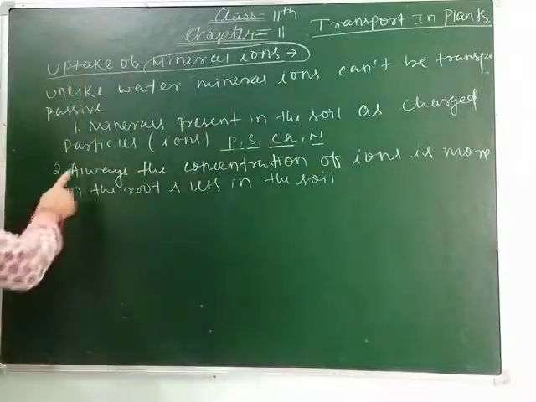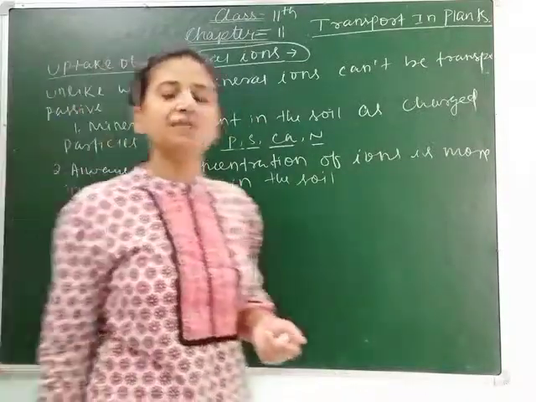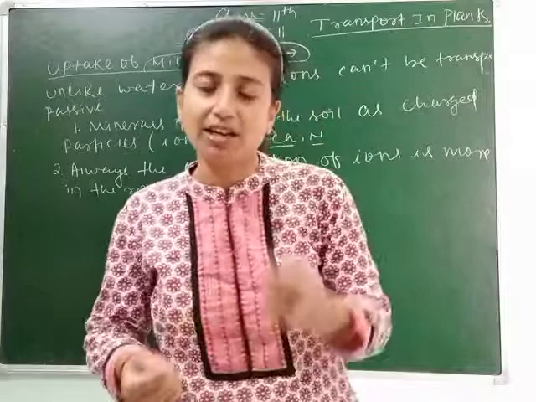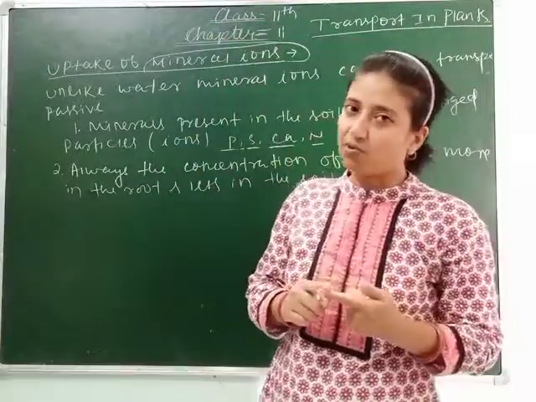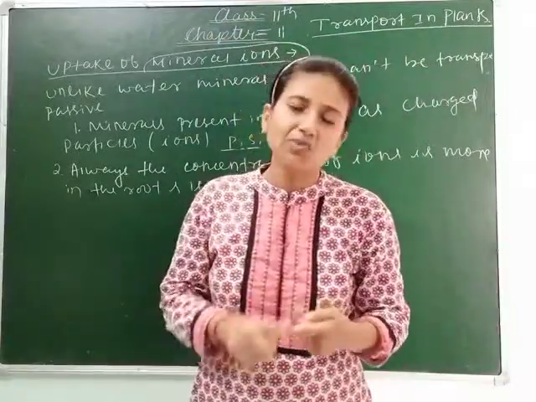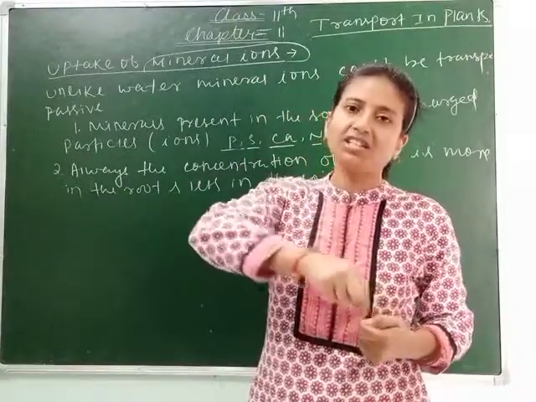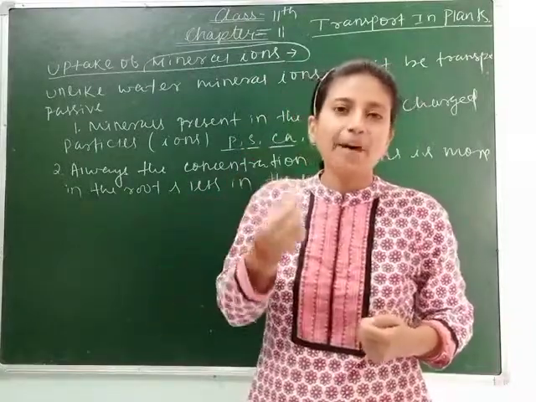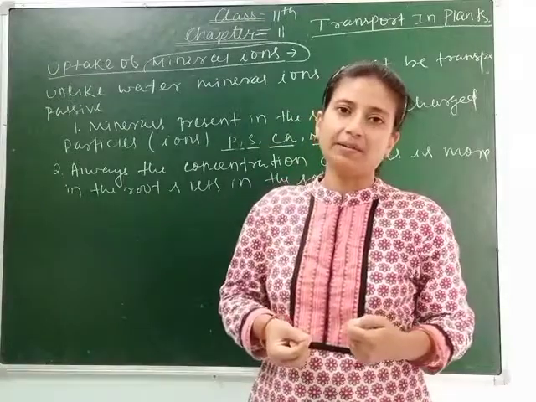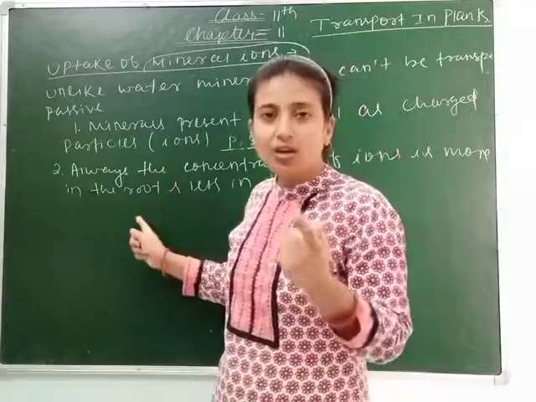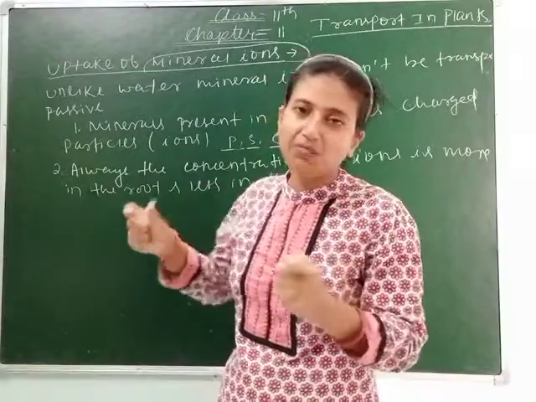Second reason, always the concentration of ions is more in root and less in soil. You know that in active transport, always the substance is transported from low concentration to high concentration by using energy. So here the root has to absorb minerals from the soil.